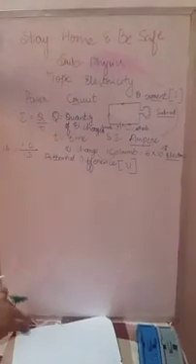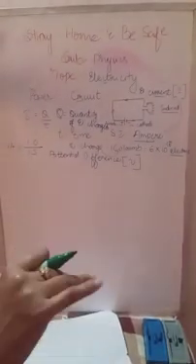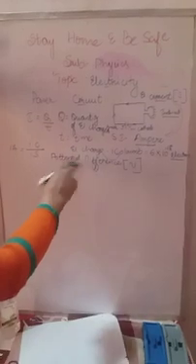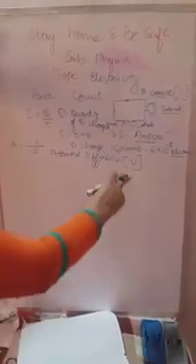Because work is represented by W, power by P, and force by F. But potential difference is represented by a different letter, V, which stands for volt.